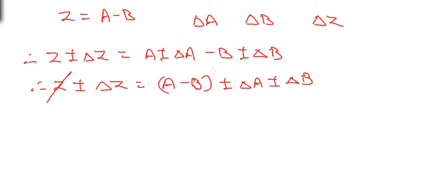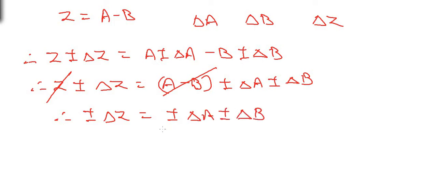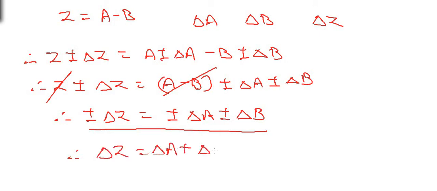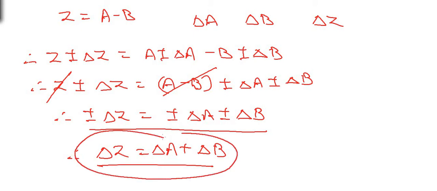Now this Z on the left hand side will be cancelled with A minus B on the right hand side, and so we get plus or minus delta Z is equal to plus or minus delta A plus or minus delta B. Now this expression is the same as we got in case of Z is equal to A plus B, and so we finally write delta Z is equal to delta A plus delta B. So in case Z is addition or subtraction of two functions A and B, the absolute error in the value of Z is the sum of the absolute errors in the values of A and B, that is delta Z equal to delta A plus delta B.